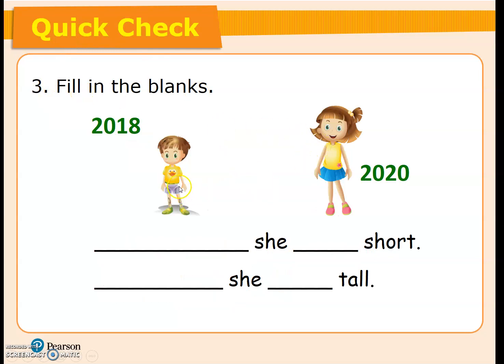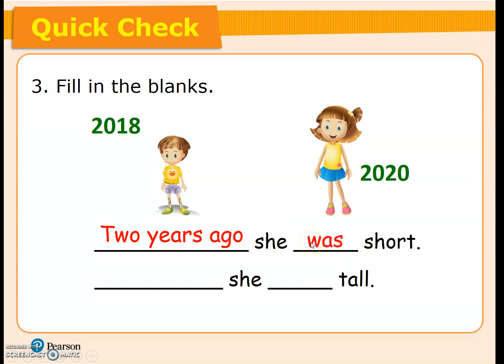Okay, let's look at this example. 2018, that means 2 years ago. And 2020, that means now. She short. She tall. So, we write the time adverbial first. 2 years ago, she, we are talking about the past, so we use is or was.